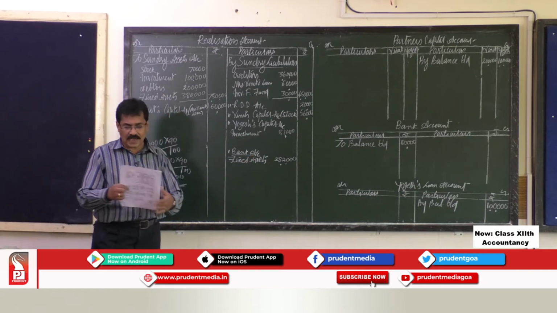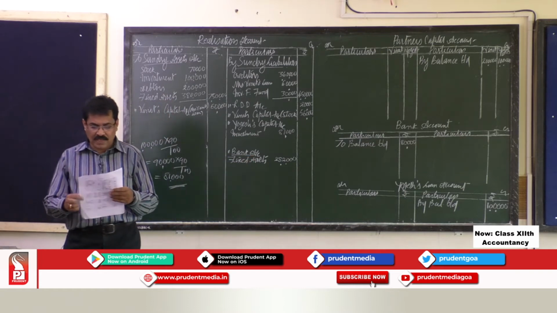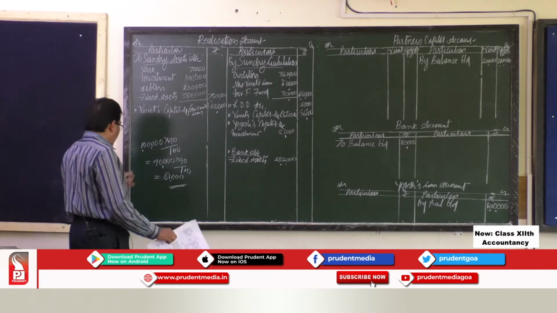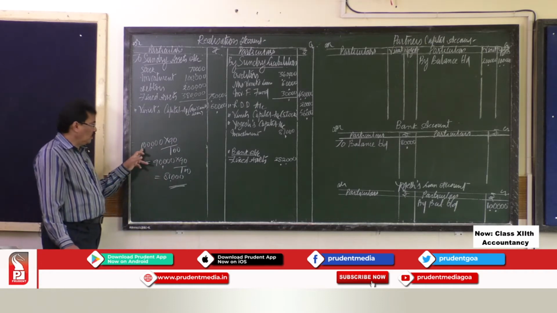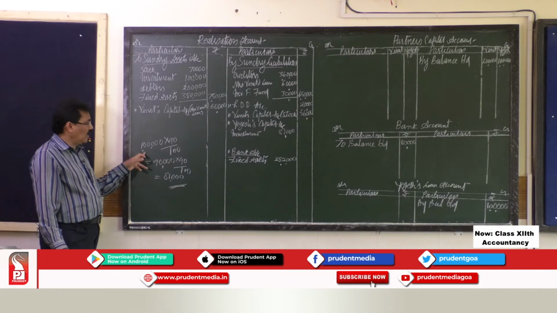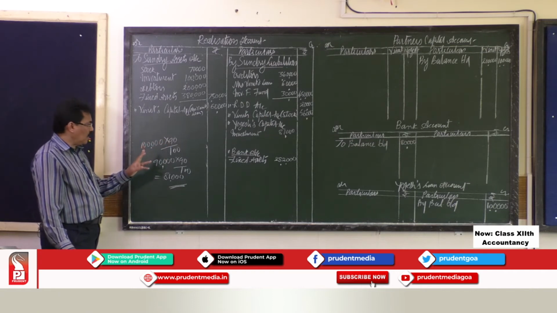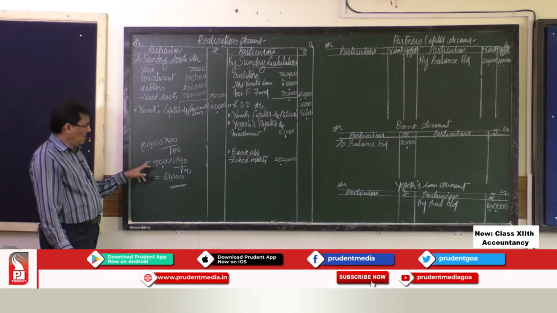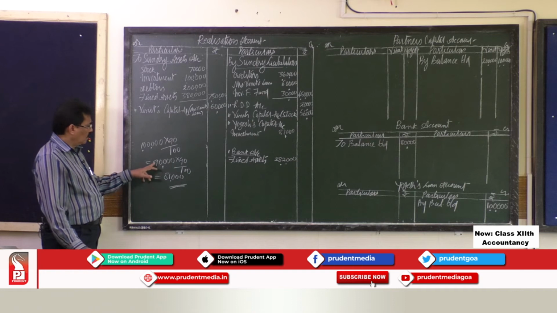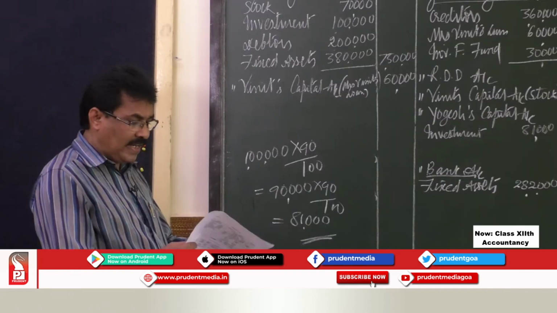So, fixed assets realized 2,82,000 and remaining investment. Now, as you know, the total investments were 1 lakh. Out of 1 lakh, 90% of the investments are taken over by Yogesh.